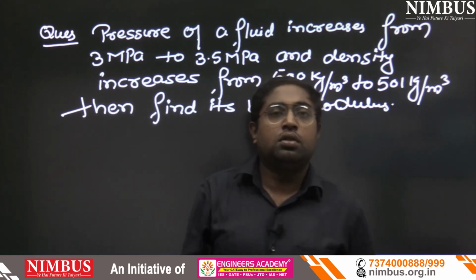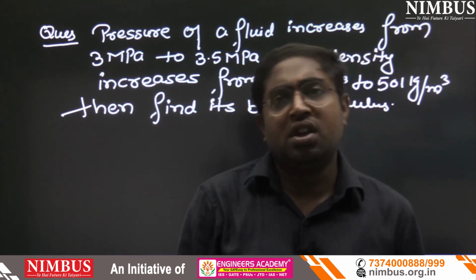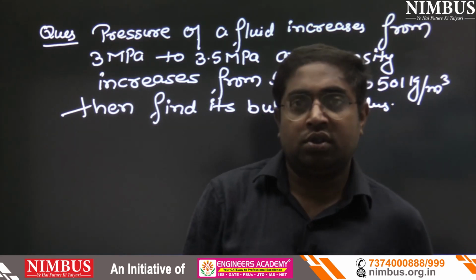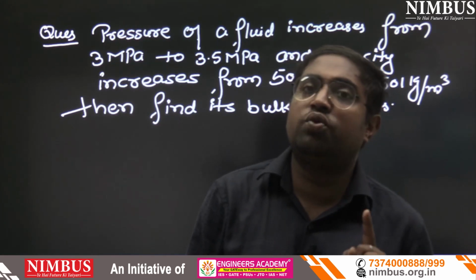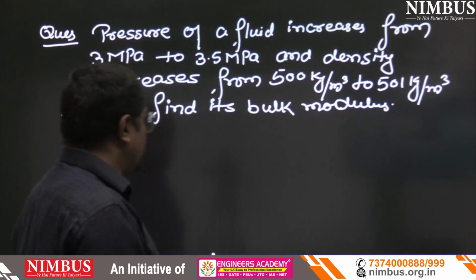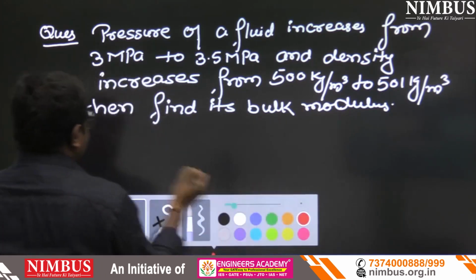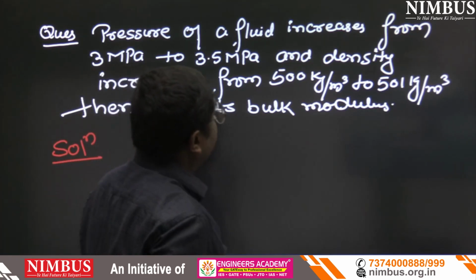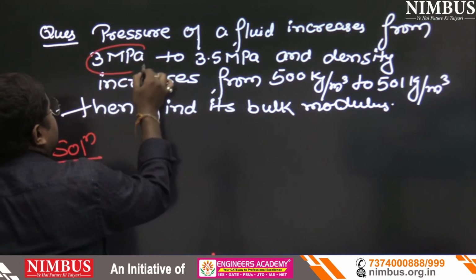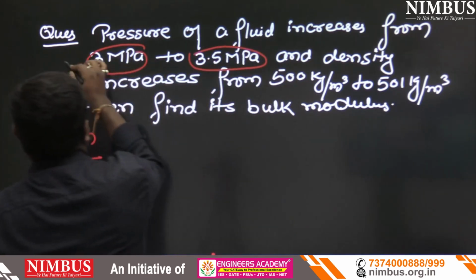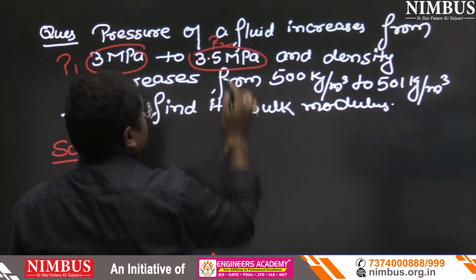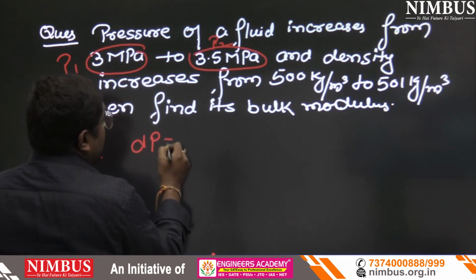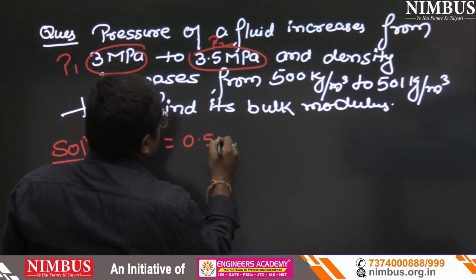Now this is the question. This is a 1 mark question. If they are asking for 2 marks, it's your good luck, but this is only a 1 mark question. So see the solution. First read the question carefully. Pressure of a fluid increases from 3 megapascal to 3.5 megapascal. That is P1 and that is P2. So from here we can find the value of dP. dP equals 0.5 megapascal.